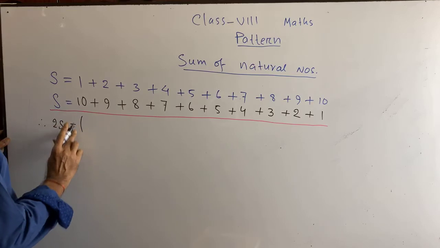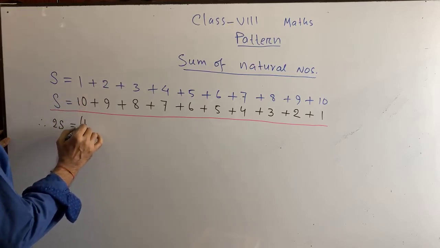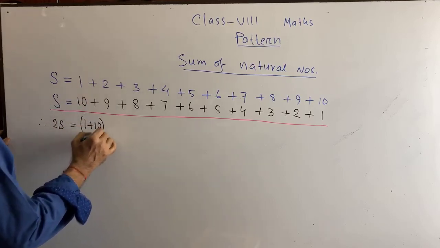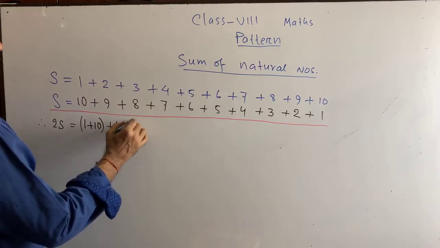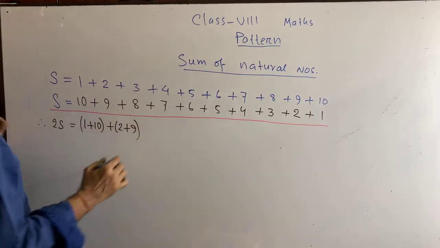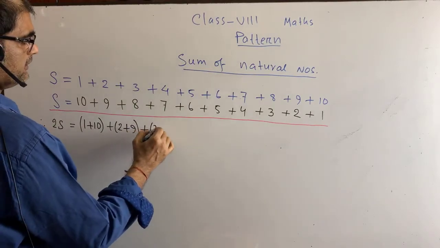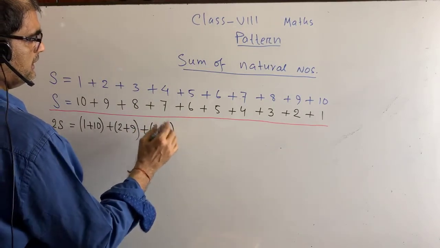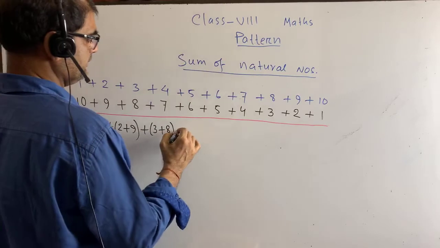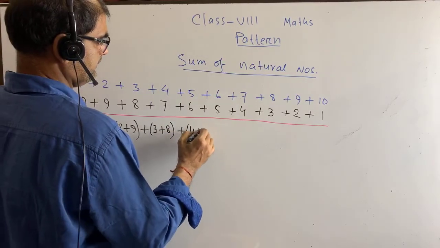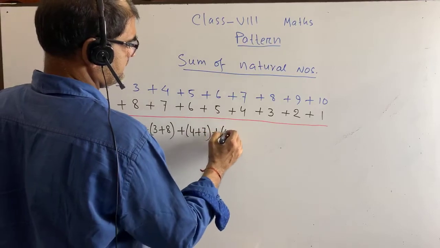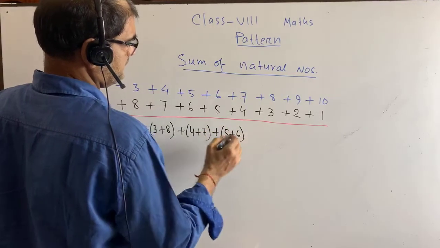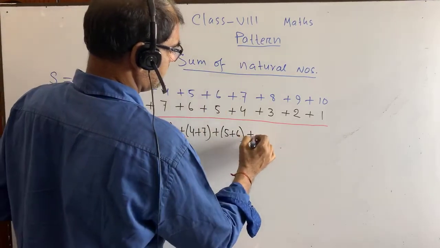You write down, it is what? 1 plus 10, then it is 2 plus 9, then this pair is 3 plus 8, then this is 4 plus 7, then it is 5 plus 6, then it is 6 plus 5.